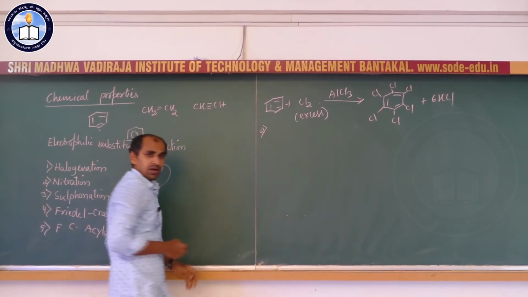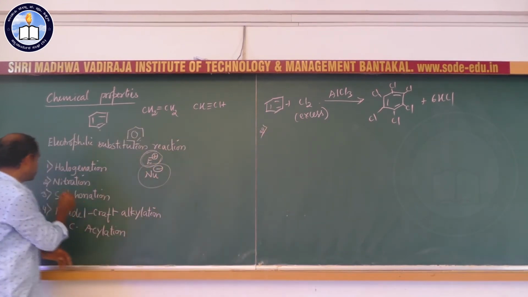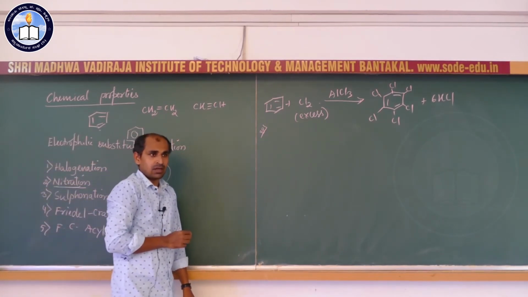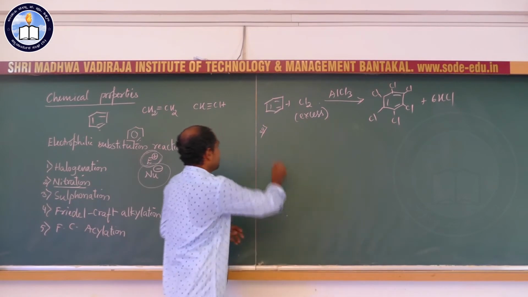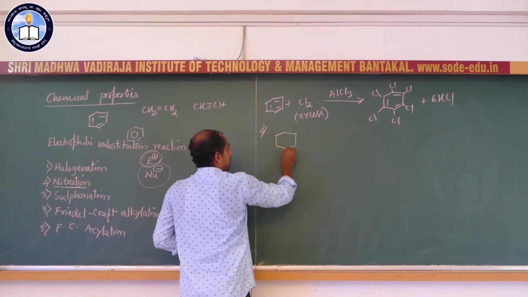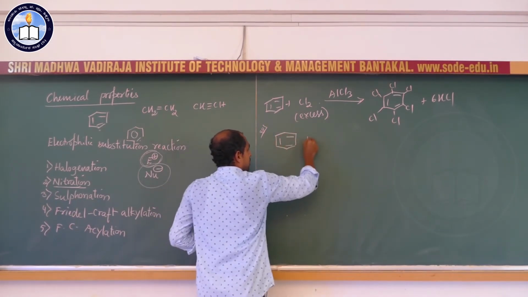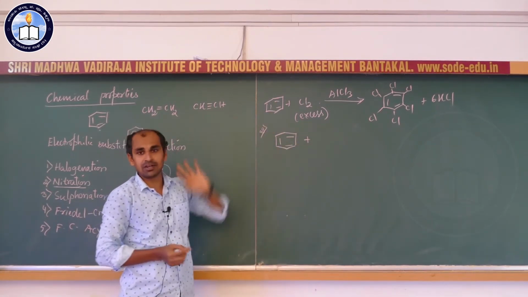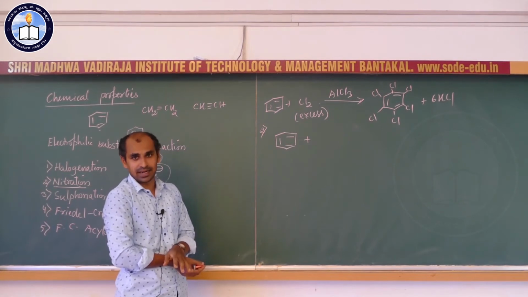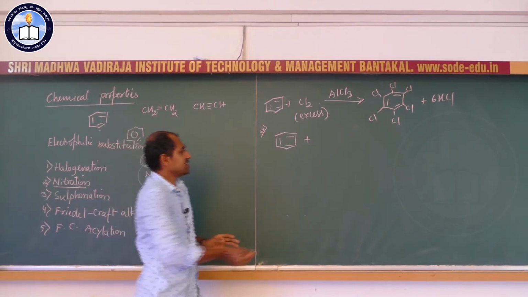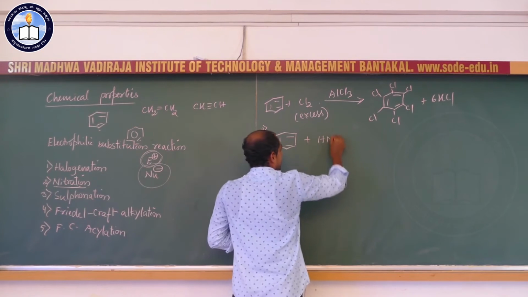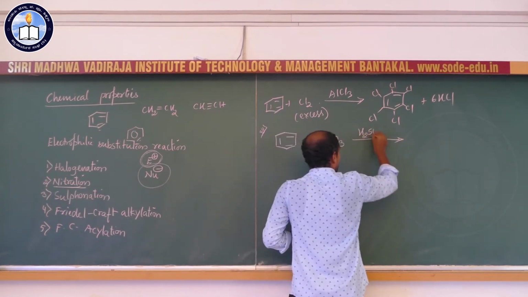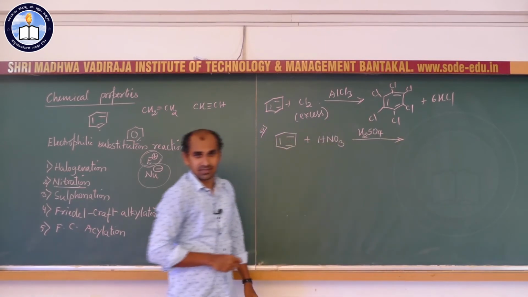Now, the second type of electrophilic substitution reaction is called nitration. What do you mean by nitration? When a hydrogen atom of the benzene ring is replaced by a nitro group to convert it into nitrobenzene, it is called nitration. The reagent used for nitration is a mixture of concentrated nitric acid and concentrated sulfuric acid.